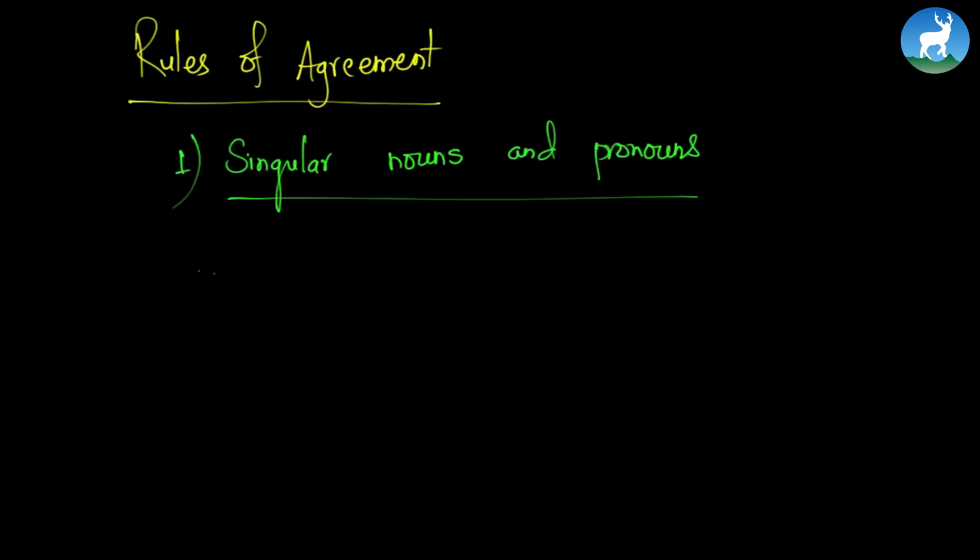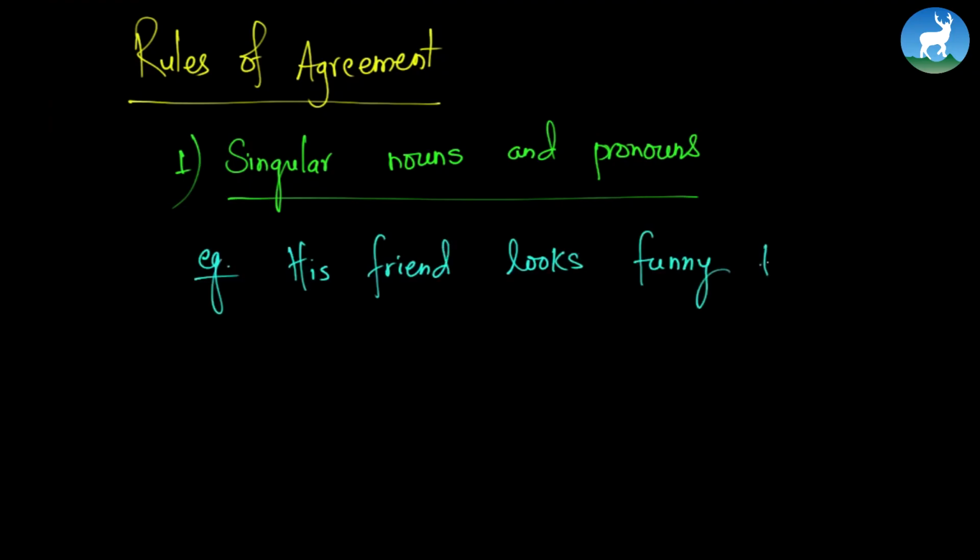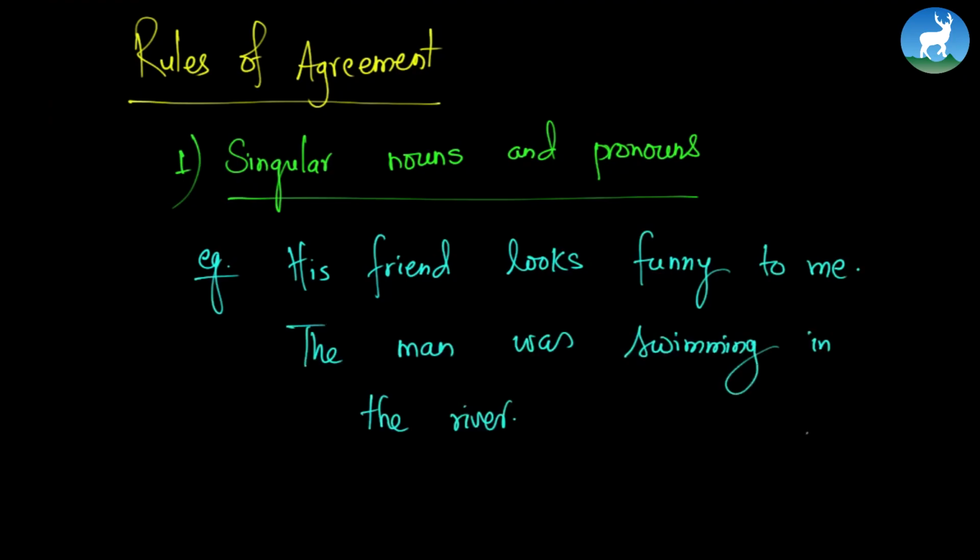The first one is singular nouns and pronouns. For example, his friend looks funny to me. Another example, the man was swimming in the river. Let's study these examples. His friend is a singular pronoun, so it takes a singular verb. The man is a singular noun, so it takes a singular verb.